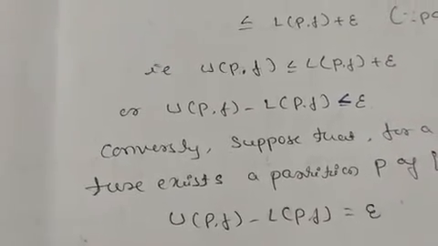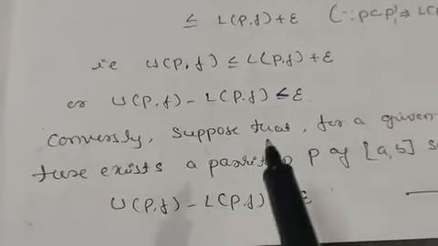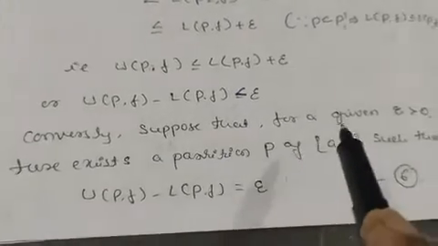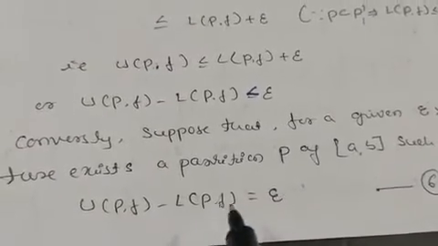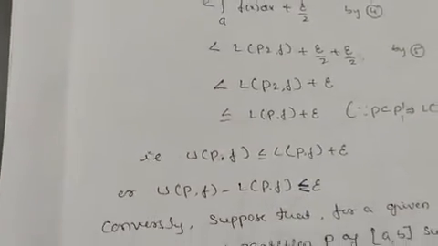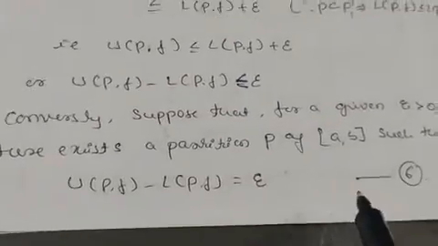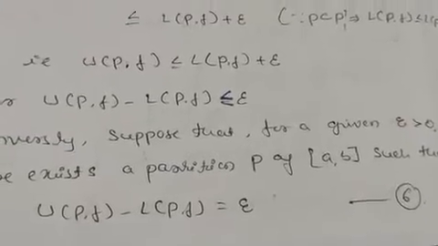Then conversely, suppose that you take this one and you prove f is R integrable. Conversely, suppose that for a given epsilon greater than 0, there exists a partition P of [a, b] such that U(P, f) minus L(P, f) is less than or equal to epsilon, and you take this one as equation number 6.